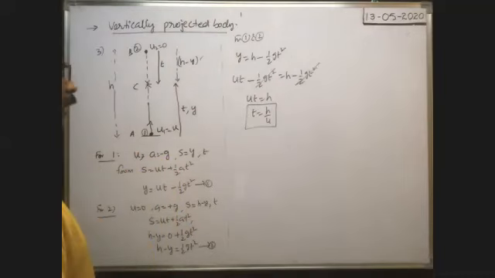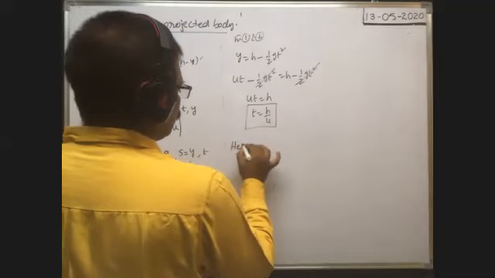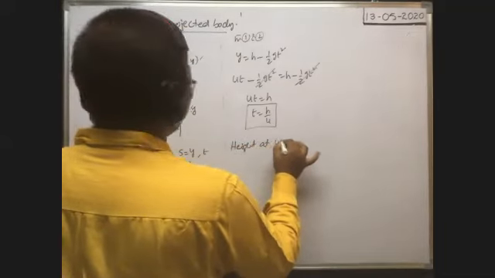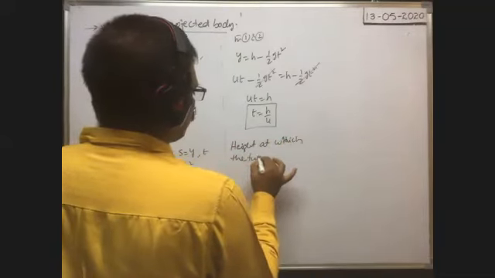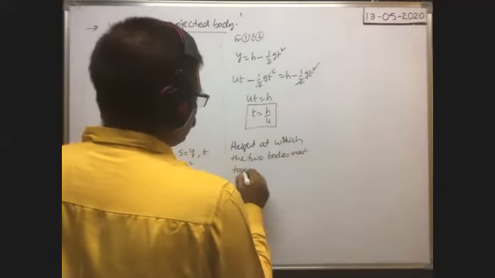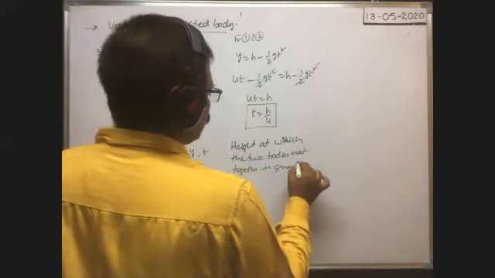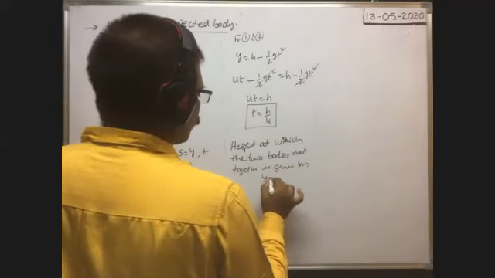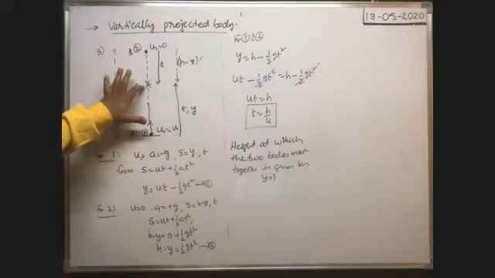So here, whenever the two bodies meet together, at what height they meet together? That means y is equal to question mark. The height at which the two bodies meet together is given by, that means y is equal to question mark. The height at which the two bodies meet together means here exactly at this point they meet together.